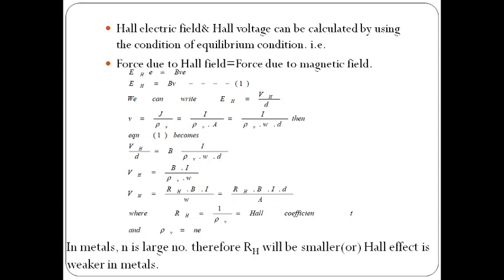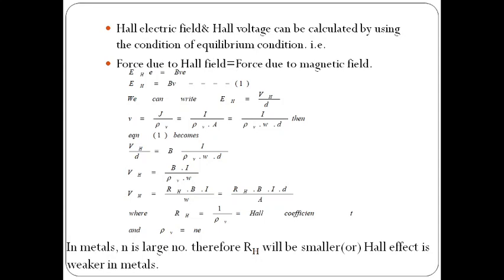And we can write 1 by rho v as RH. So VH equals RH into B into I by W. It is equal to RH into B into I into D by A. Where RH, which is 1 by rho v, is nothing but the Hall coefficient, and rho v is the volume charge density. We know it is equal to the total number of charge carriers into charge. It is nothing but N into e.